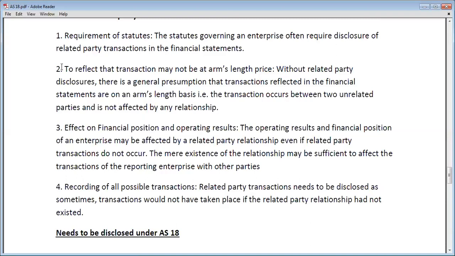To reflect that condition, you have to disclose your related party transactions. Okay, the next, effect on financial position and operating results. The operating results and the financial position of an enterprise may be affected by related party relationship even if the related party transactions do not occur. The mere existence of a relationship may be sufficient to affect the transactions of the reporting party with other parties.